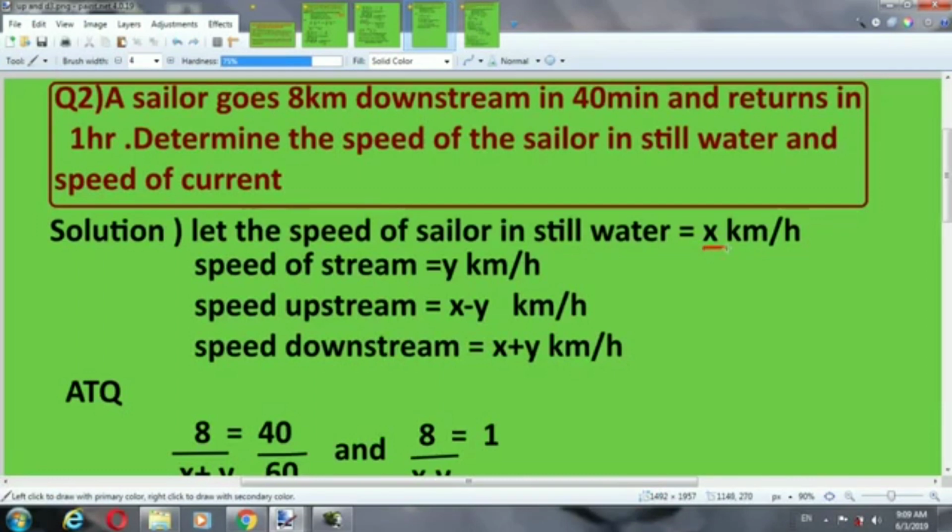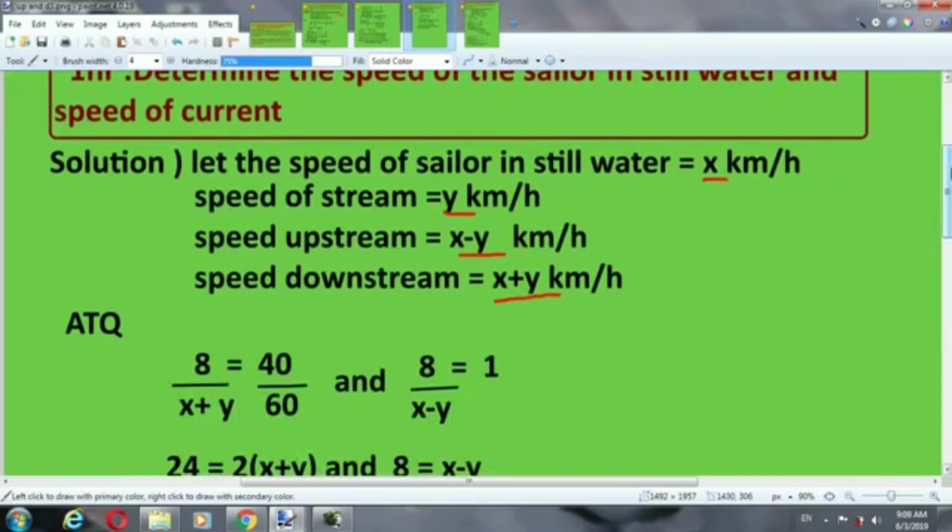Same way, let the speed of sailor in still water be x km per hour, speed of stream be y km per hour, speed in upstream x minus y. Students, you remember upstream is always x minus y, that is speed of boat minus speed of stream, and speed in downstream we will add.